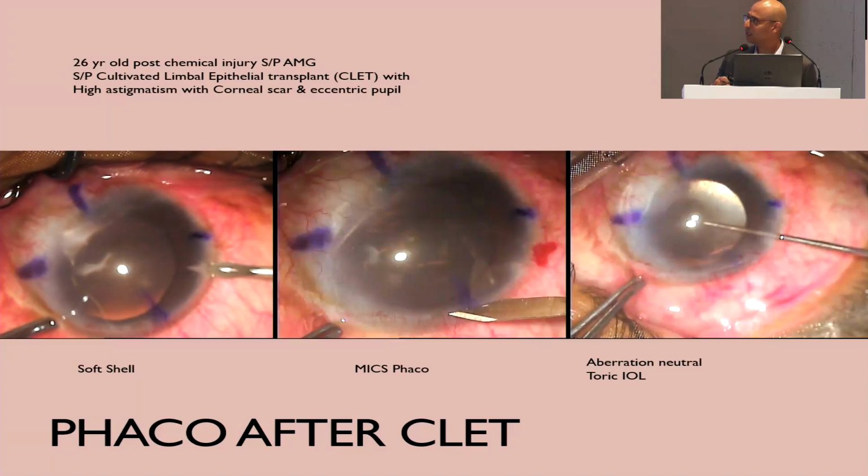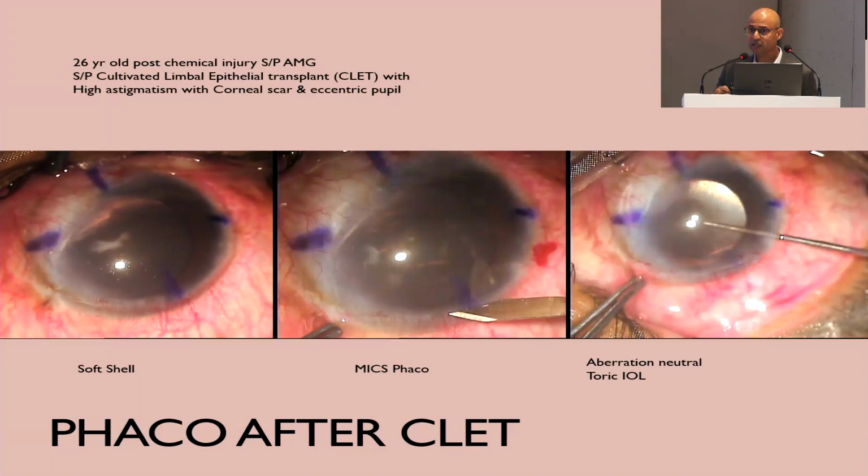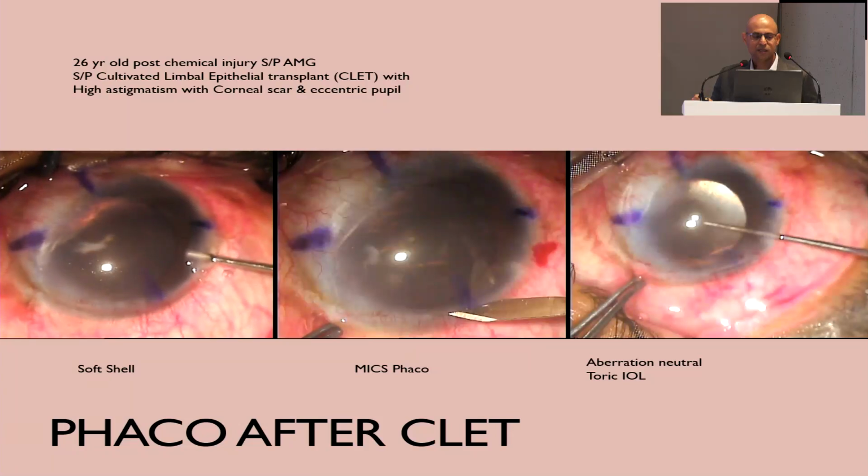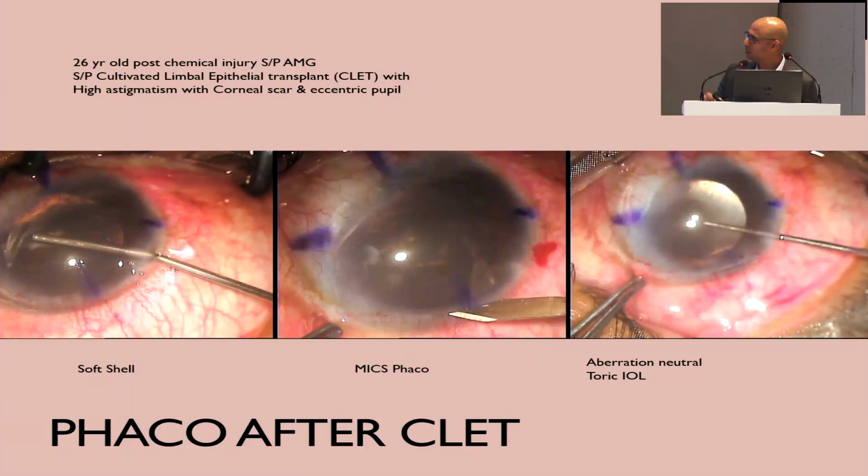You can put it through the limbus, inside the eye, or you can even put it on the surface tangentially. So, this is just one of the cases which had a chemical injury.